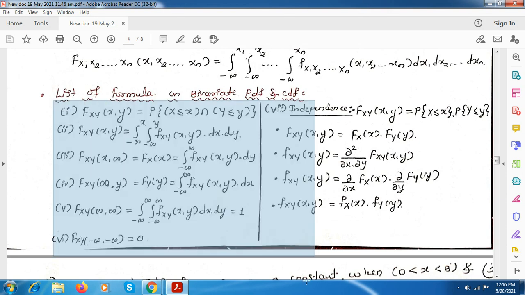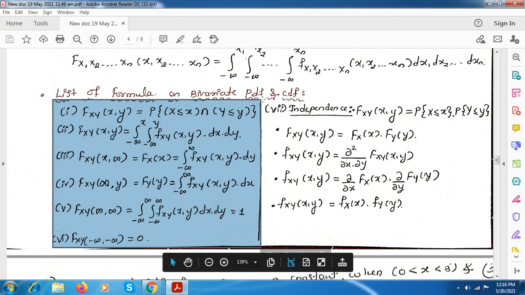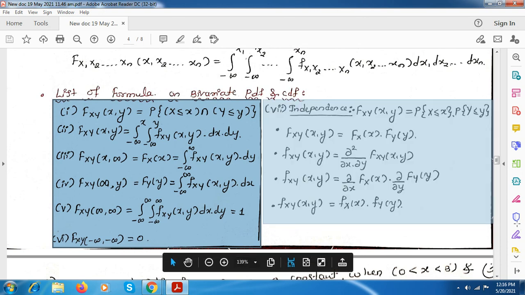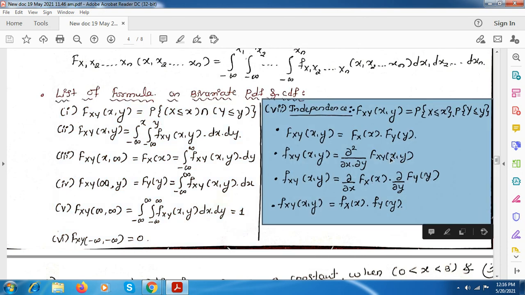Here the equations are noted in the normal condition, and these are for when independent random variables are used. This is the general equation, but when you consider X and Y as independent, you have to differentiate separately.